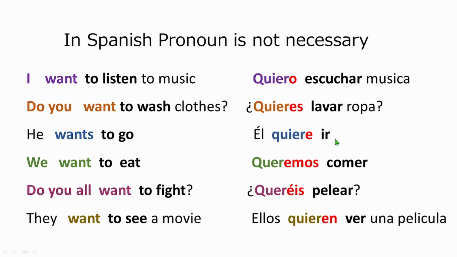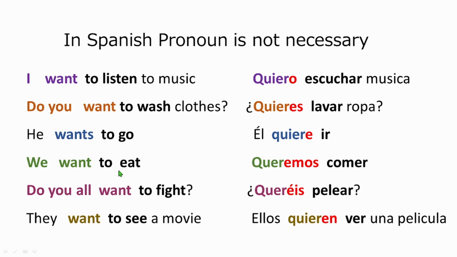He wants to go. Él quiere ir. So here él is he. In the third person, most of the time I do put the pronoun because quiere can mean three things: he wants, she wants, or you want, formal. So there are three options, right? Just to clarify who it is, I put él. Él is he, right? Perfect.